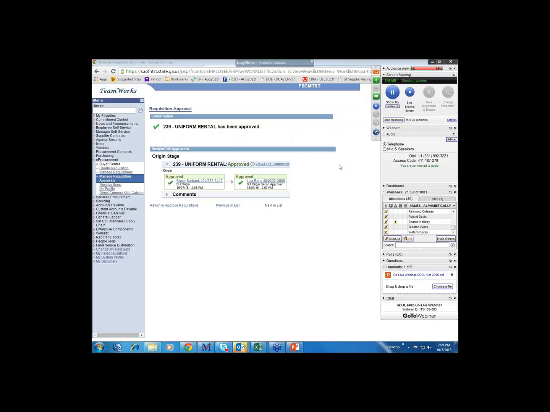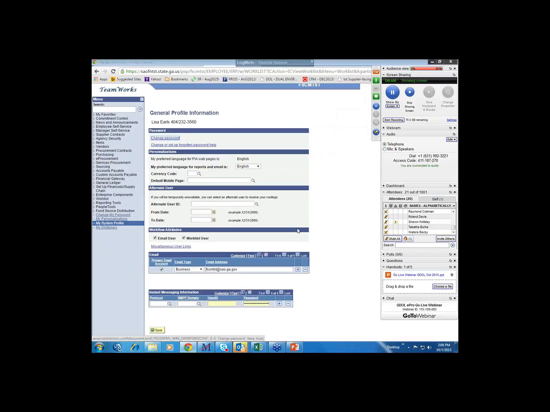But if you know that you're going to be out of the office for a period of time and you want requisitions automatically routed to someone else for approval, you click on this link down here called My System Profile. On My System Profile, you can set up this section called Alternate User.